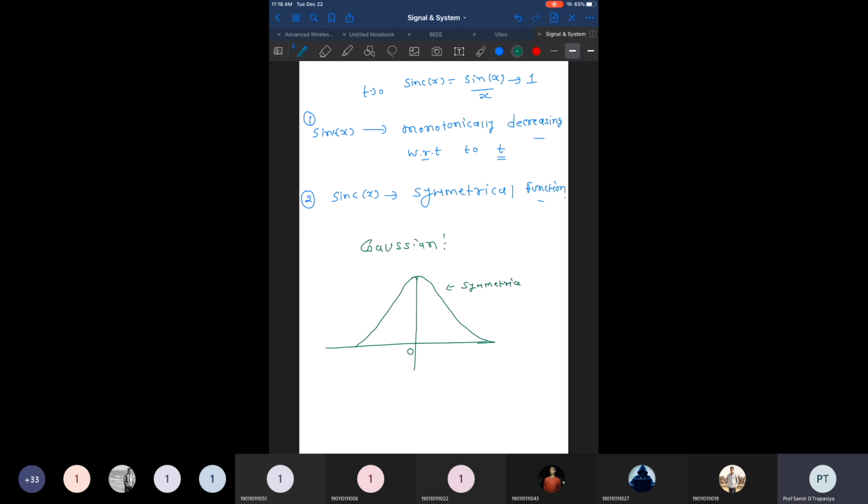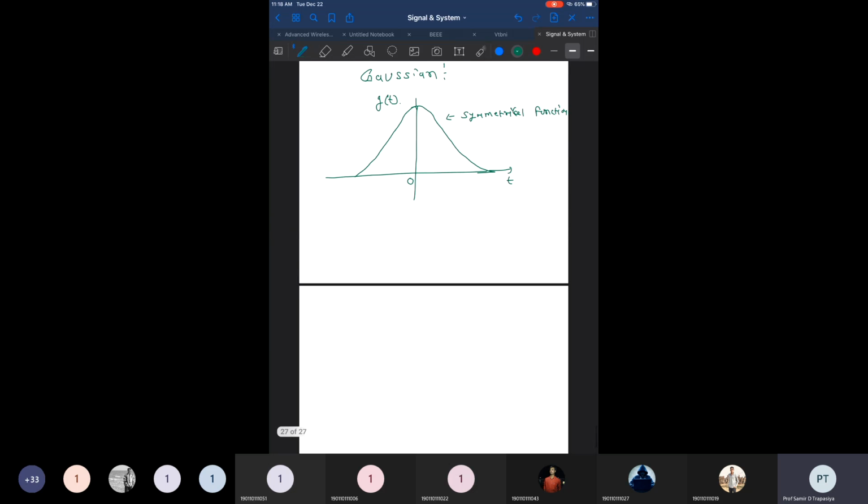And for every Gaussian function we can define this Gaussian function, simply represented as g of t, right? And how do you represent this Gaussian function? g of t is e raised to minus t square by 2. It's like an exponential but with a square.